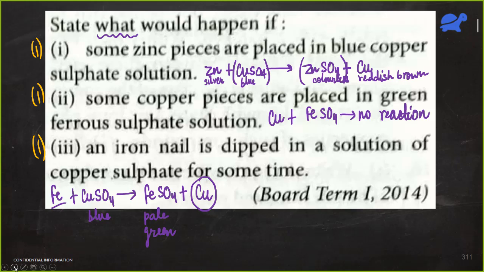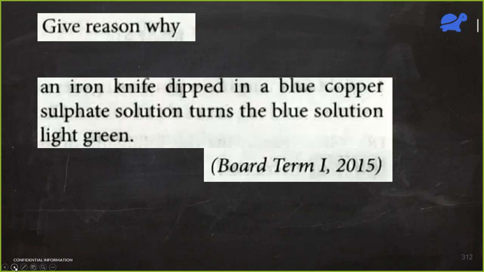So we saw that this reactivity series is very important for us if we want to score good marks in board exams. Another question of the same type. I told you, right? It's asked almost every year. This was asked in 2015 and it was a 2-marker. An iron knife dipped in a blue copper sulfate solution turns the blue solution light green. What is the reason?